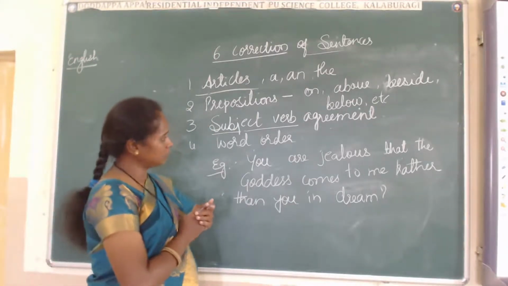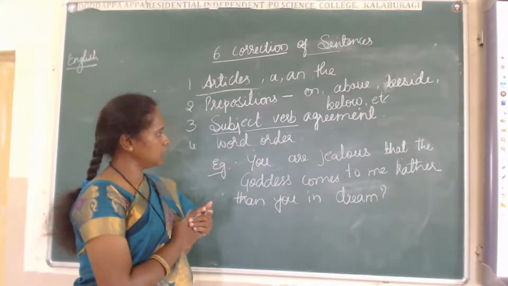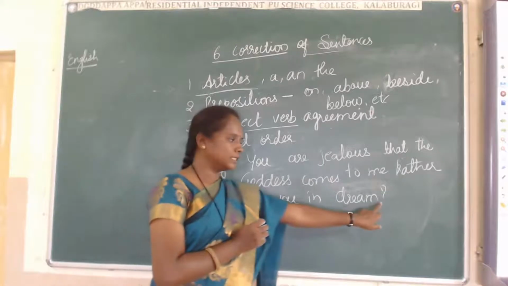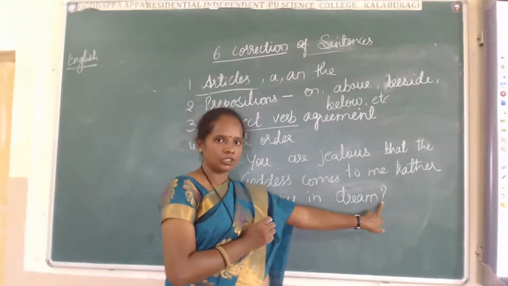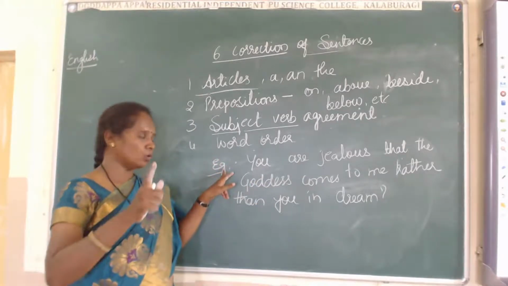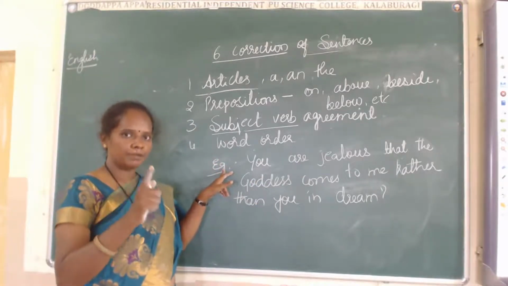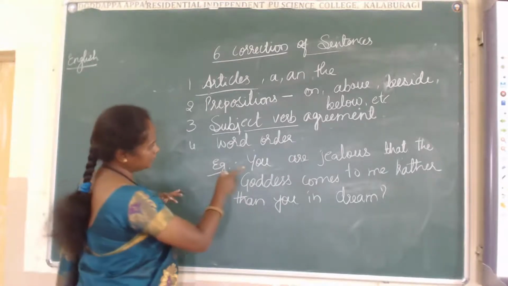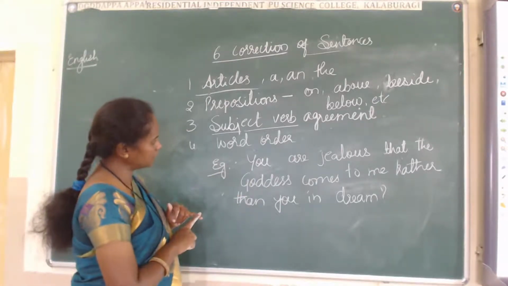Then what is the mistake here? We have to find out the mistake. First you have to see the question mark. When there is a question mark, this is in a question form. When it is a question form, I told you the helping verb should come in the beginning of the sentence. Then is the helping verb there in the beginning of the sentence?